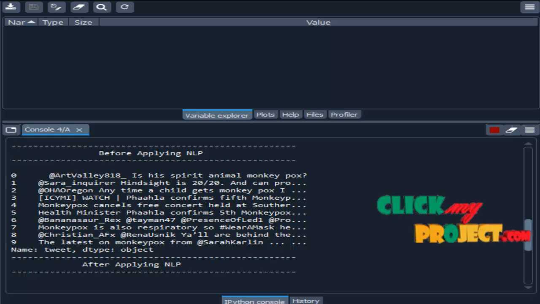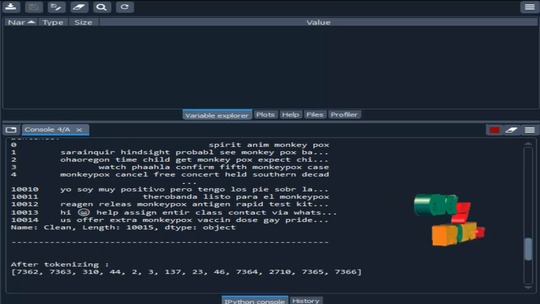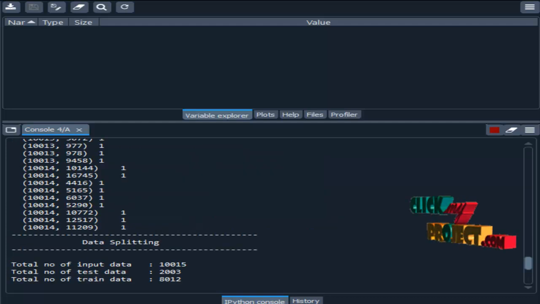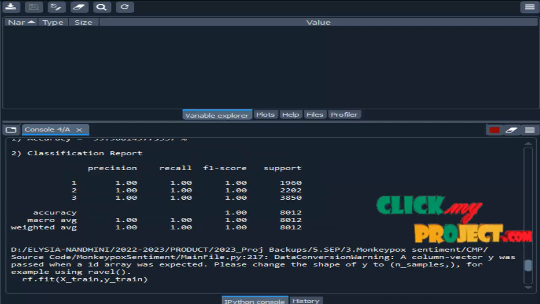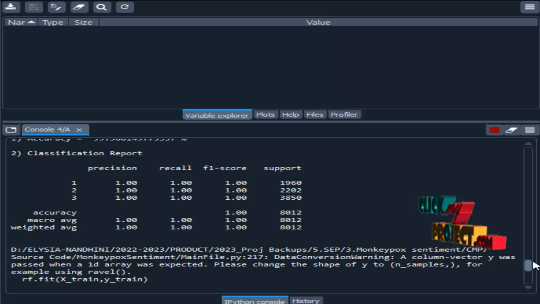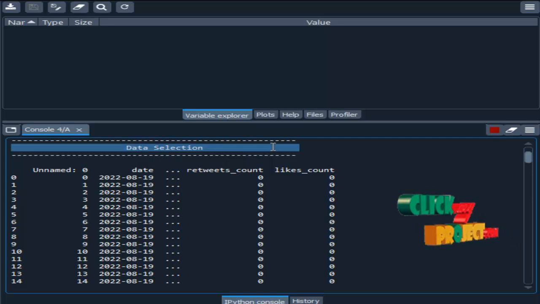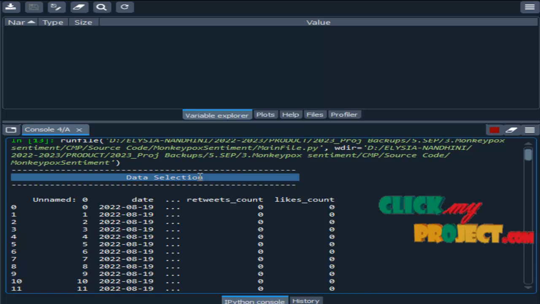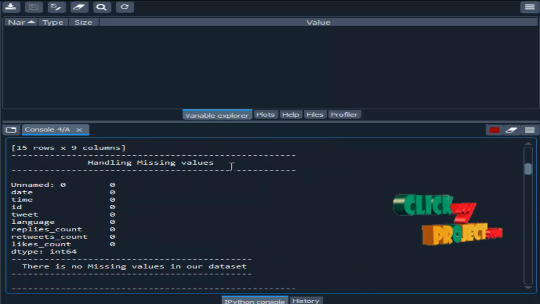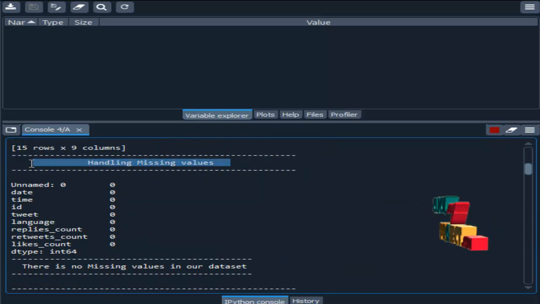Now we are going to discuss the demo of our project. Here we run our project in Spyder IDE from Anaconda Navigator. This is the data selection module. Here we select the input data by using the pandas package. Next, handling missing values.